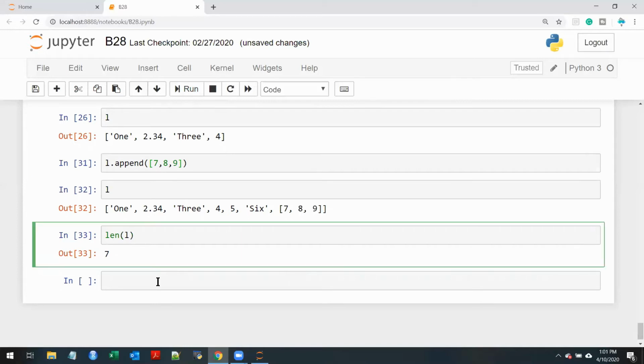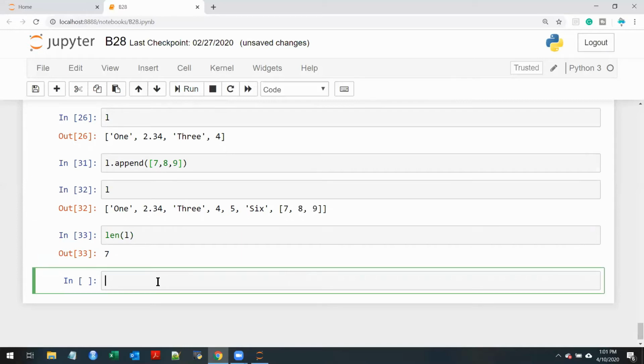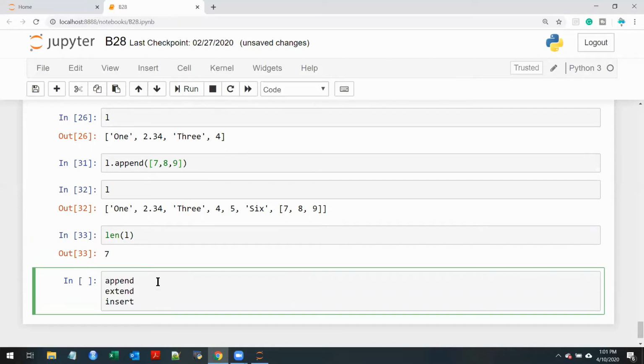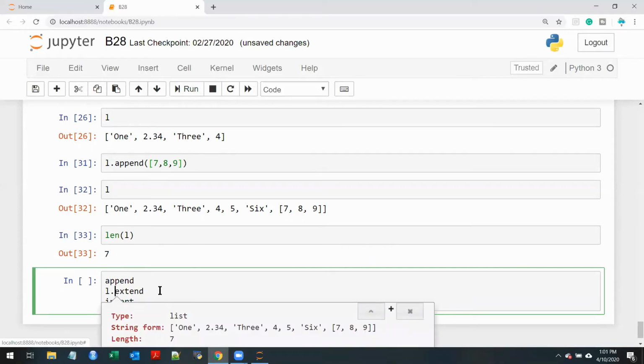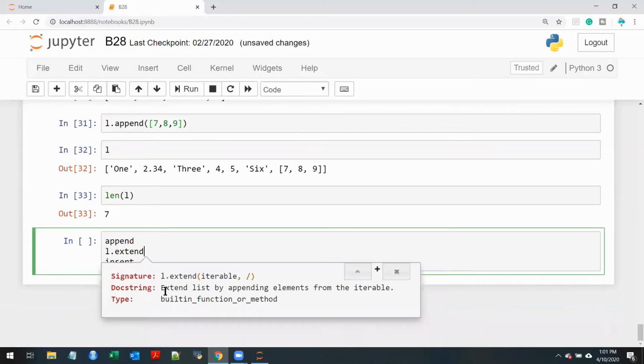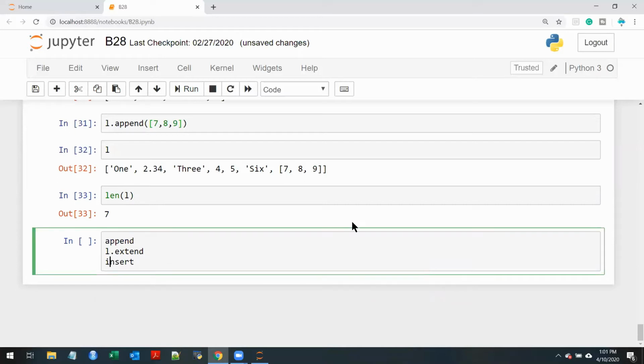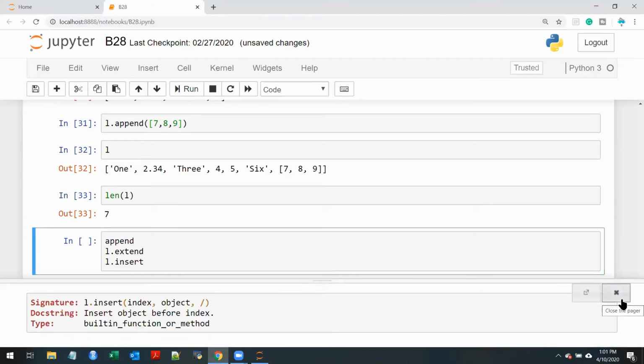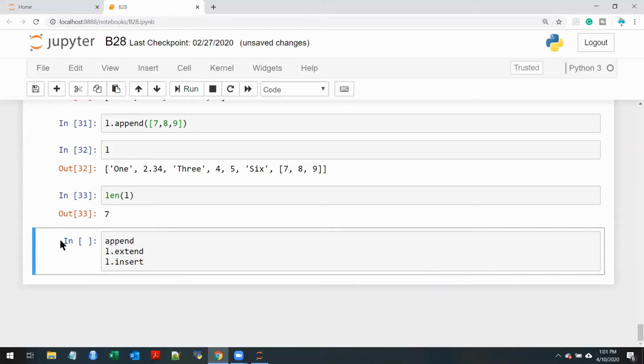Now that's just about append. A homework for you is to find the difference between append, extend, and insert. They're very easy. If you just press shift tab, you will be able to understand. Just do L dot extend, you will see it. Just read this and try it, and tell me what is the difference between this and L dot insert. Just play around, and then tell me the difference. This is the homework part.